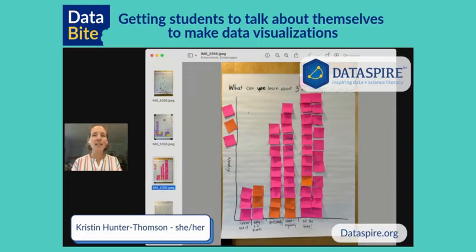But then we had some more fun and we were asked, okay, so what can we learn about three random apps from your phone? Looks an awful lot like the histogram in the picture before, but in fact, it's really different. And actually, what we have down here is we've got a Likert scale, different categories. One thing we learned is that people like to talk about apps they use a lot. Like when they pick three random apps, they often are drawn to apps that they use all the time.